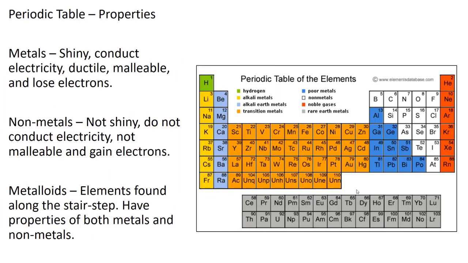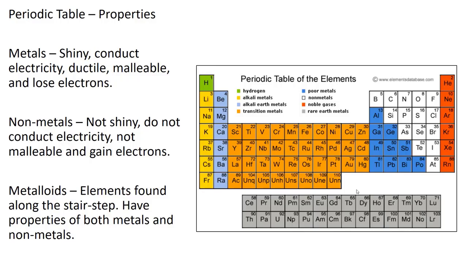Some properties of elements on the periodic table. Metals, which is most of the elements in the known universe. Metals are shiny, they conduct electricity, they're ductile, malleable, and they lose electrons when they react. Ductile, in case you didn't know, means it can be stretched into a wire or forced through a hole into a wire. Nonmetals are not shiny, they do not conduct electricity, and they are not malleable. They tend to be brittle. They gain electrons when they react.